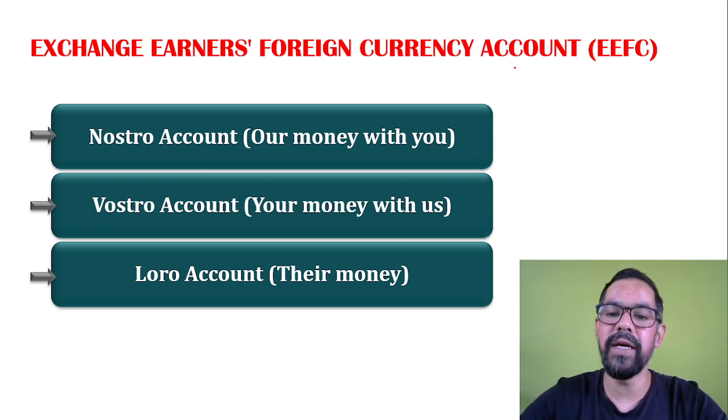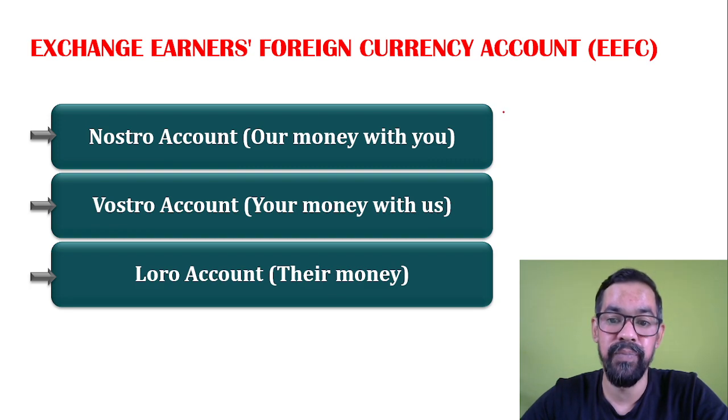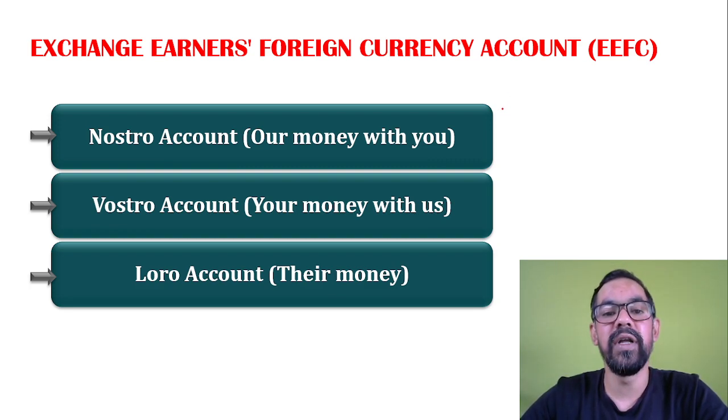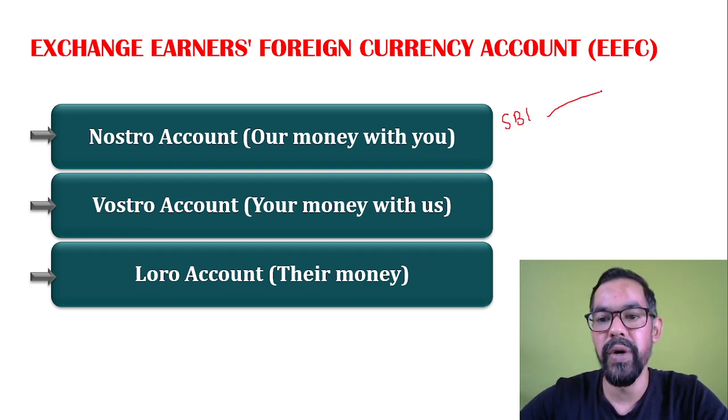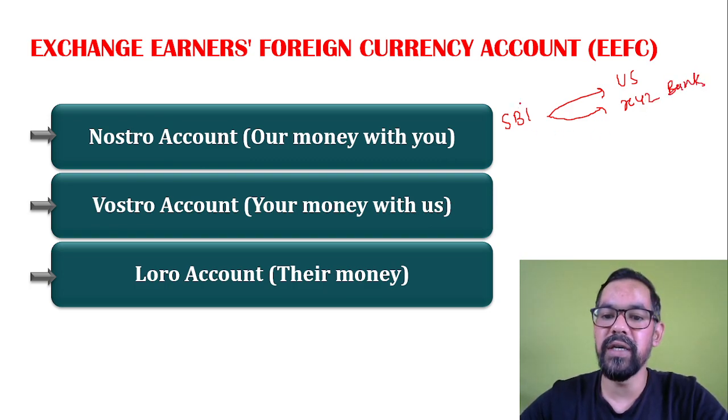So Nostro account is basically an account which is generally opened by an Indian bank with some foreign bank. Let's say State Bank of India has to do some transactions in the US, so they open an account with a US bank. Let's say there is some XYZ bank in the US.